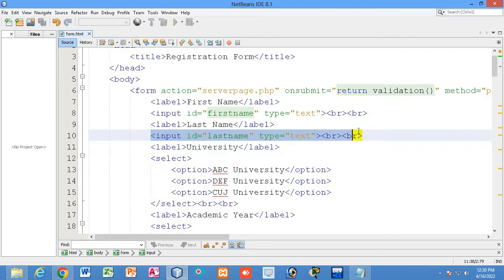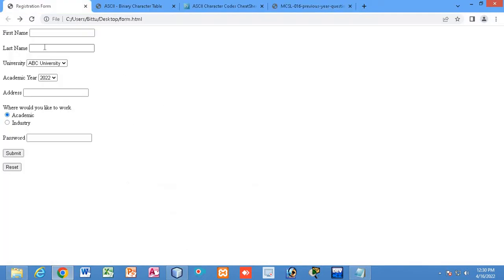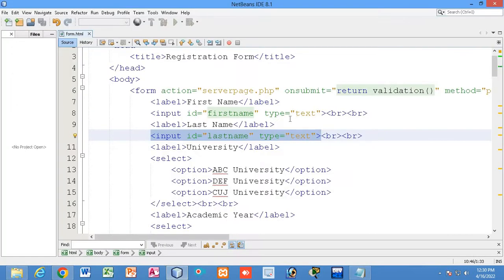This text field will hold the last name value, and whatever last name the user gives will be stored in this field, recognized by the ID lastName.